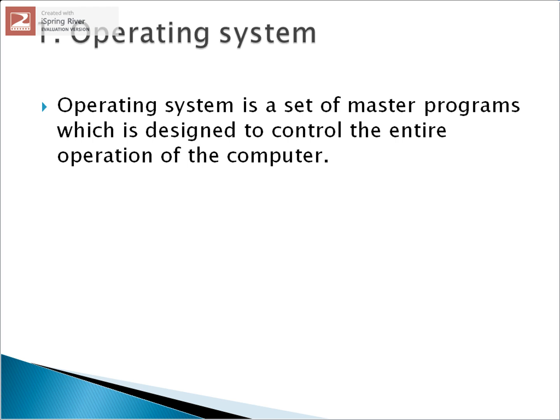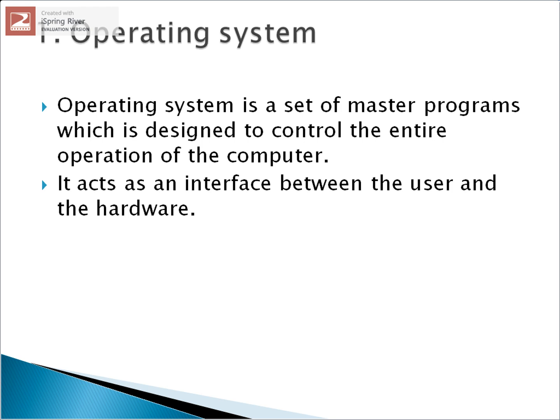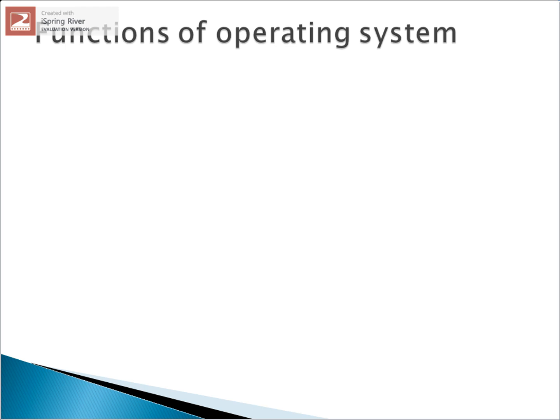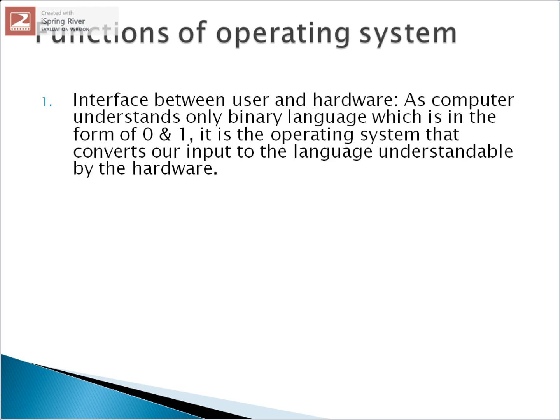Now what is operating system? It is a set of master programs which is designed to control the entire operation of the computer. It acts as an interface between the user and the hardware. Popular examples of operating system are MS-DOS, Windows, Unix, Linux, etc. Now, the functions of operating system.